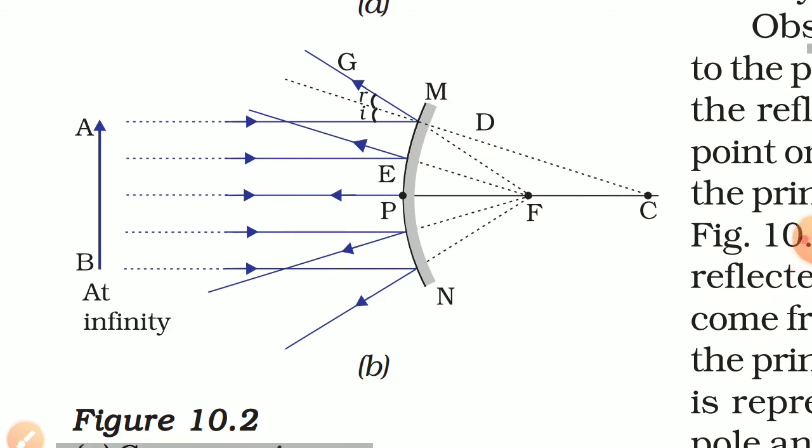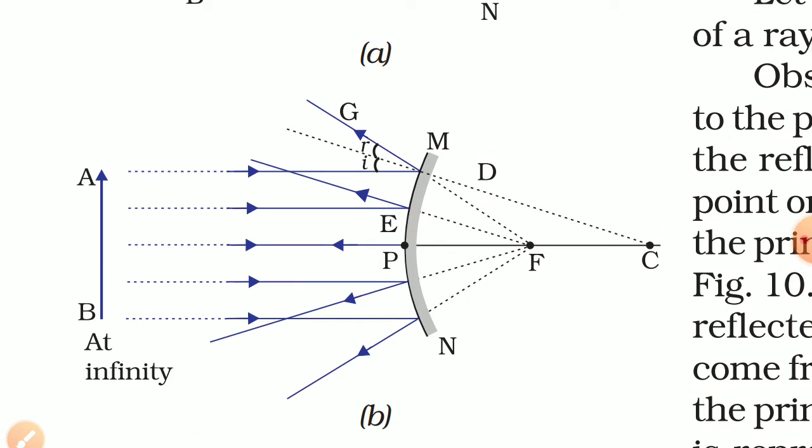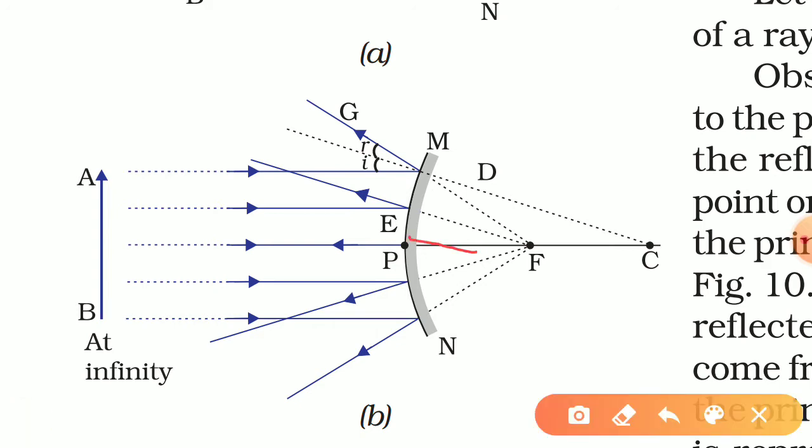So these rays, when extended, meet at a point. That point is also called the focal point, and the distance between P and F is called the focal length.